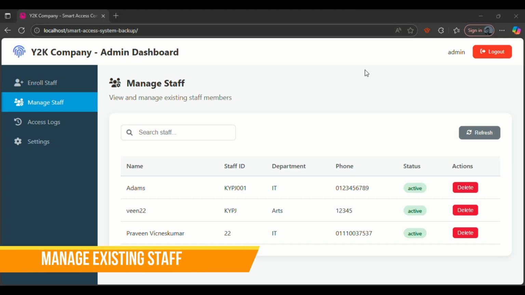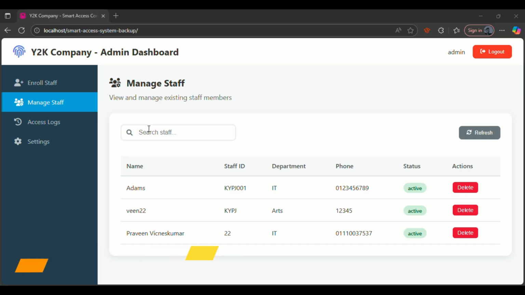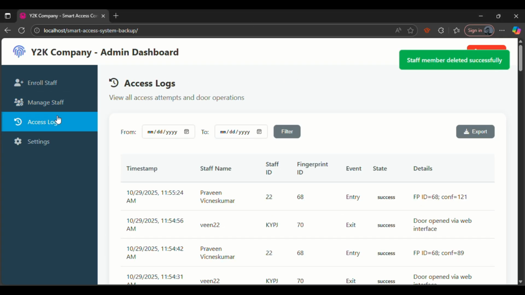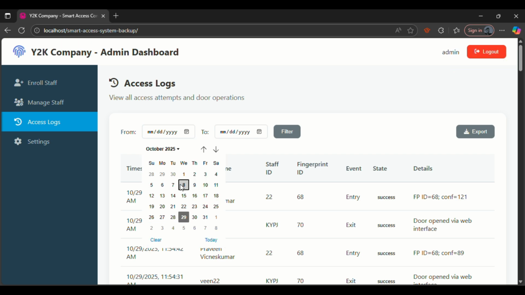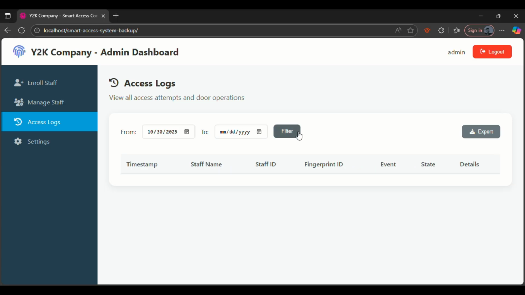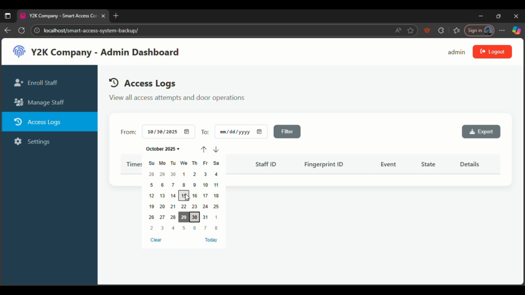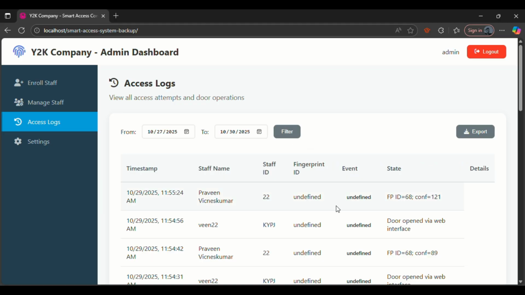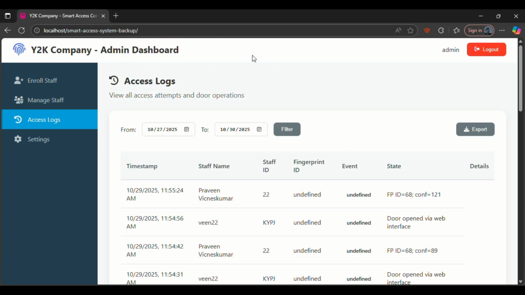Now to manage the staff, you can view the staffs here in the manage staffs tab, and you can even delete the staff from here, for example. And when it asks, yes, you can delete it. And then in the access logs, you can view the timing when you want to view their entry and exit. You can filter, and then you can even export into a CSV file. That's all.